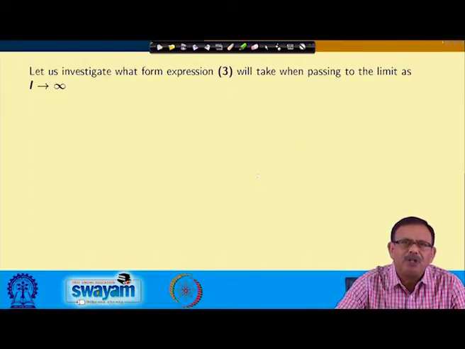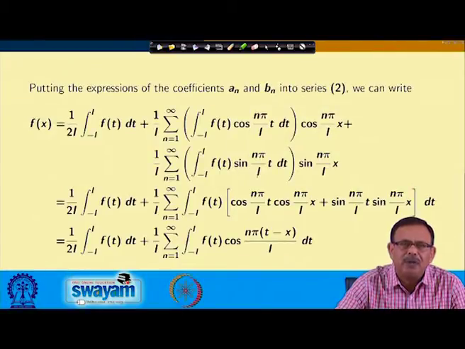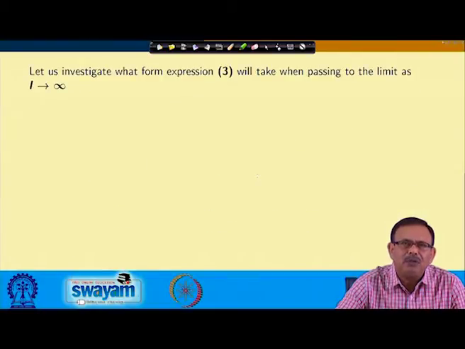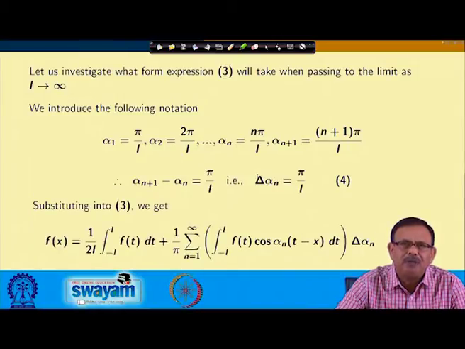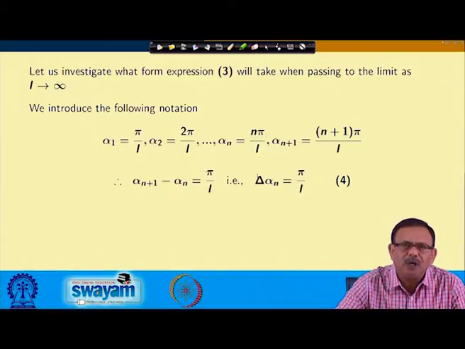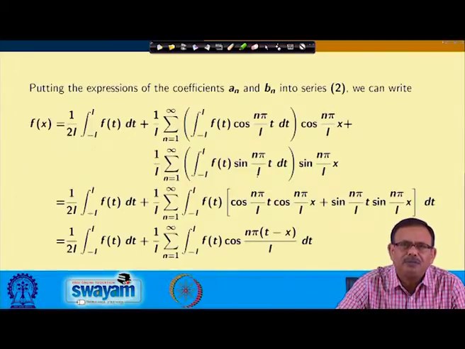Now, as l approaches infinity, what happens to the integral, that we want to check. Therefore, we introduce new notations alpha 1, alpha 2, and so on up to alpha n, so that alpha n plus 1 minus alpha n, that is delta alpha n, equals pi by l. If you substitute it, I can write it in this particular form, integral from minus l to l. Just see the difference here.